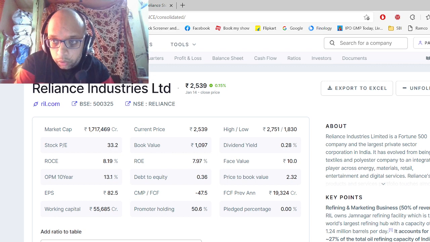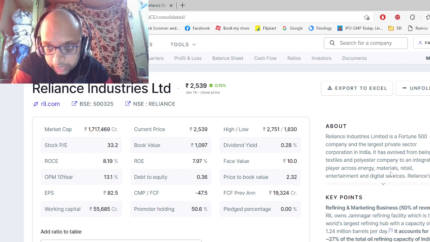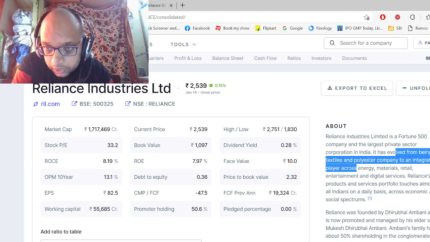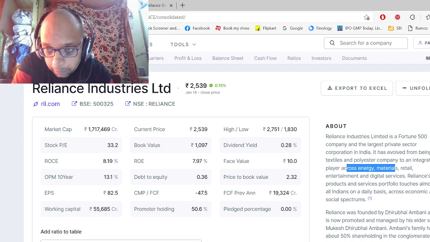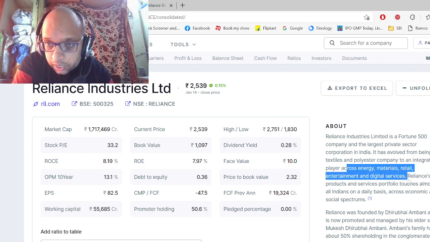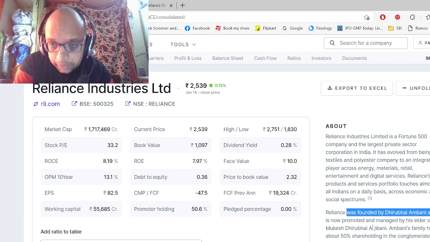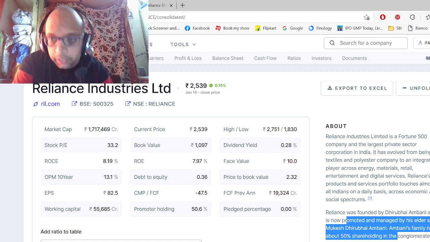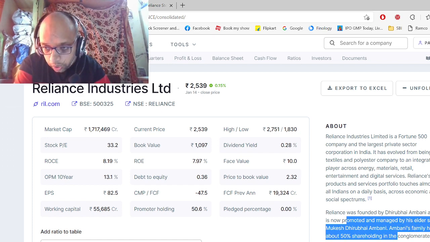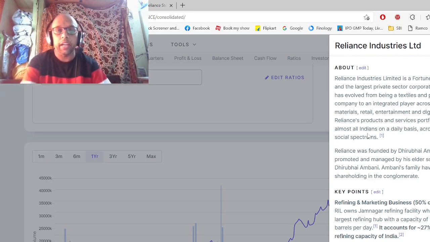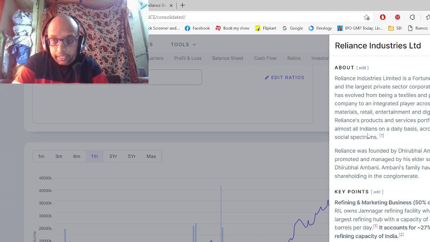Okay, so once we click here, we'll just try to get information regarding what business they are into. Okay, it says that it is involved in textile and polyester business as well as energy materials, retail, entertainment, and digital services industry. Okay, and it was founded by Dhirubhai Ambani, and all this information you can come to know. Okay, when we scroll down, we can just click on these key points. So once we click here, we'll just try to find out from which industry, which sector they are earning how much revenue.